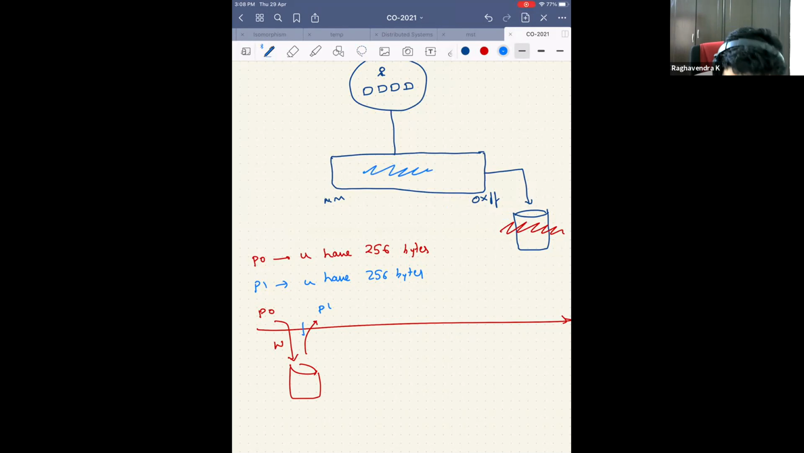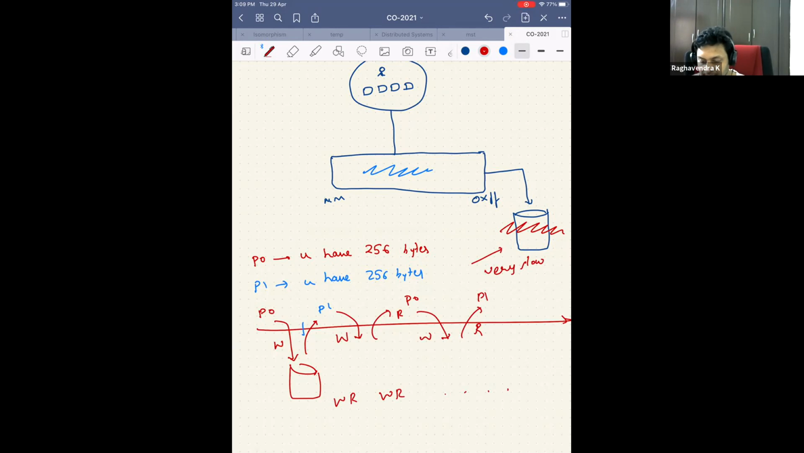And after some time, I say, okay, I will write this data out and read process 0. And then I write and then read. So I keep doing this: write, read, write, read. I keep doing this multiplexing. But the disadvantage is that the disk is very slow. This is pretty slow when compared to the main memory. Of course, cache is faster when compared to the main memory, and main memory is faster when compared to the hard disk.